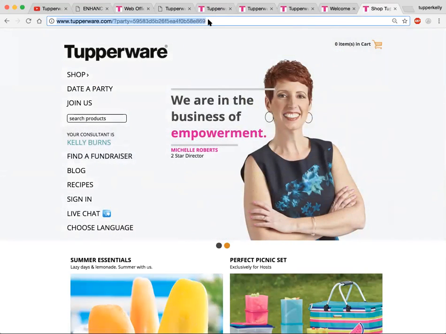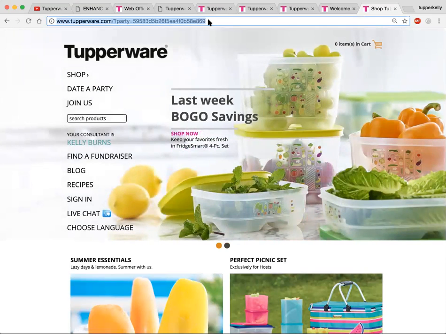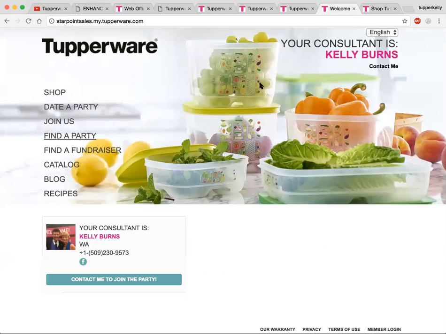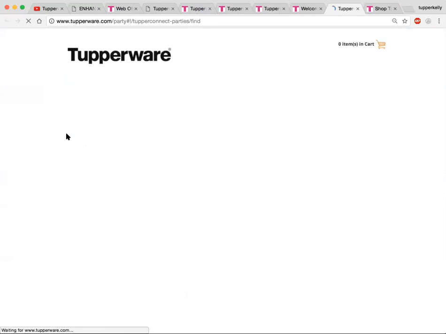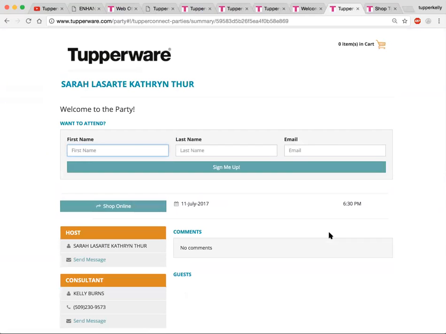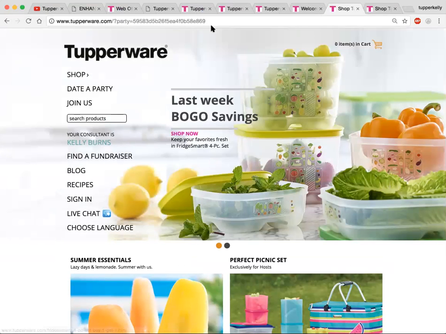It's linked to my website, but you'll notice these numbers right here are all exclusively for Sarah's Tupperware party. So another way you can do that is to go into your own website like a customer, click on Find a Party, click on Support. It's a little bit longer to do. Click on Shop Online and then copy that link up there. Okay? Okay, thank you. All right, awesome.